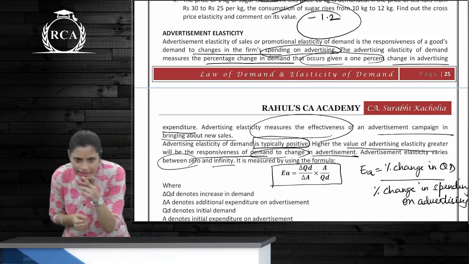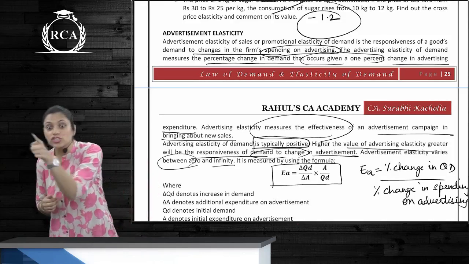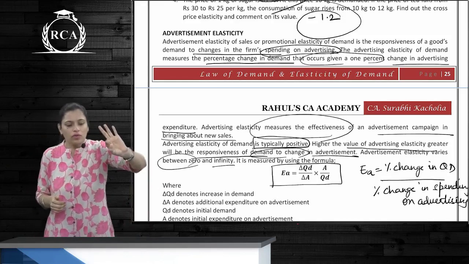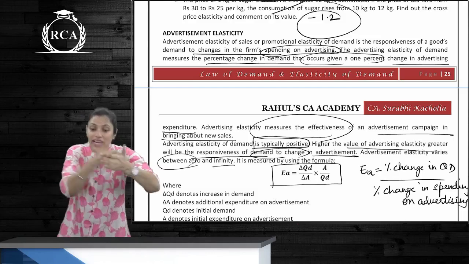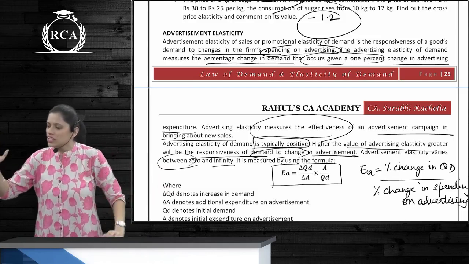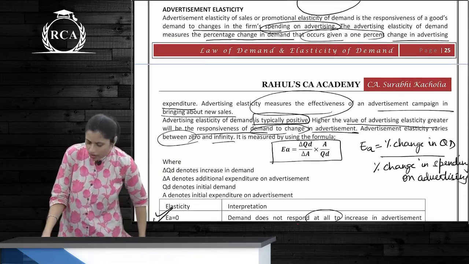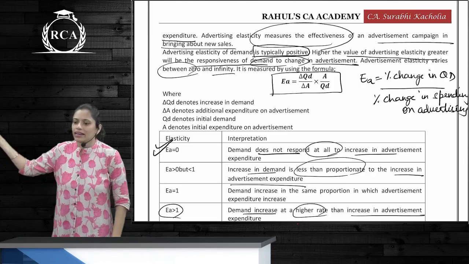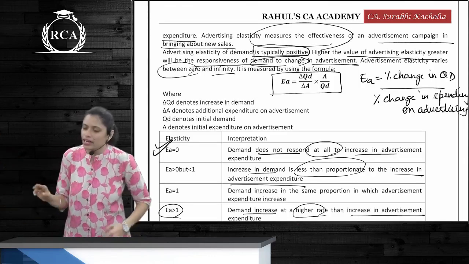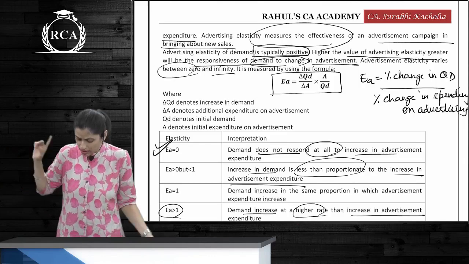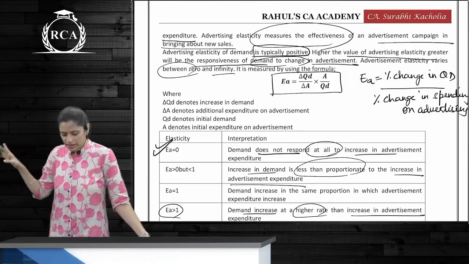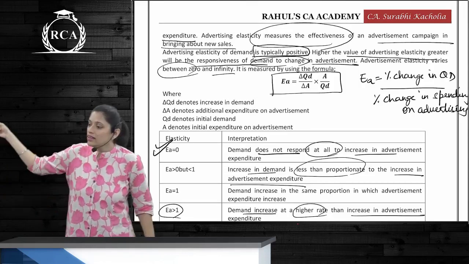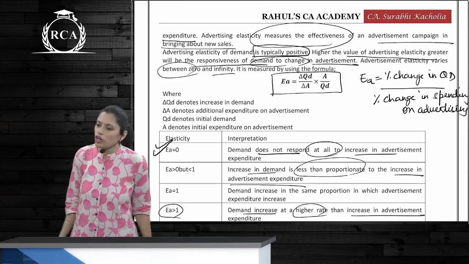Change in quantity demanded in response to change in cost of advertisement expenses. Whatever changes you have made in advertisement expenses, based on that, how much your quantity demanded has changed. Percentage change in quantity demanded by percentage change in spending on advertising. Delta QD by delta A into A by QD. Delta QD is change in quantity demanded. Delta A, change in cost of advertising. Then original cost by original quantity.